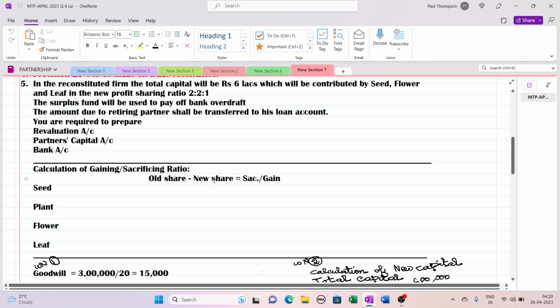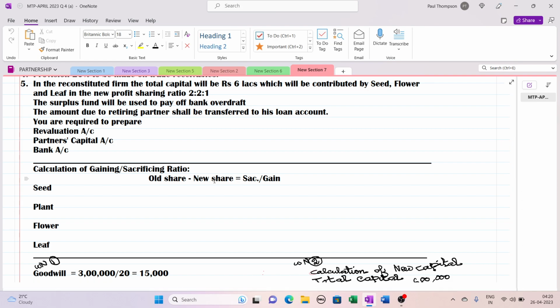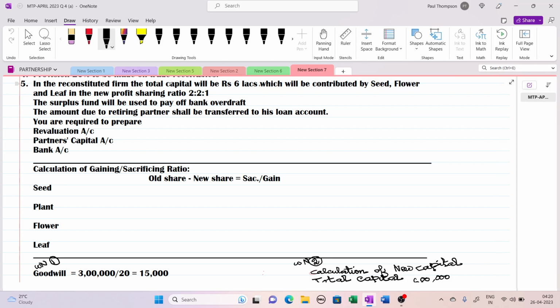If it comes in the minus figure, then it is a gaining share. So the old profit sharing ratio of Seed, Plant and Flower they have given 10 is to 6 is to 4.